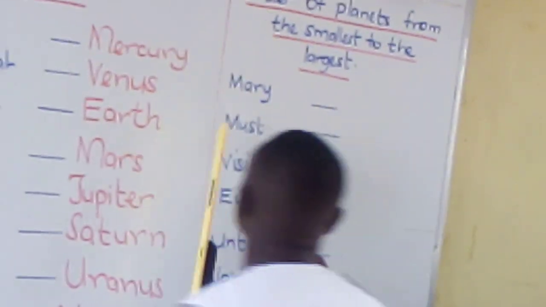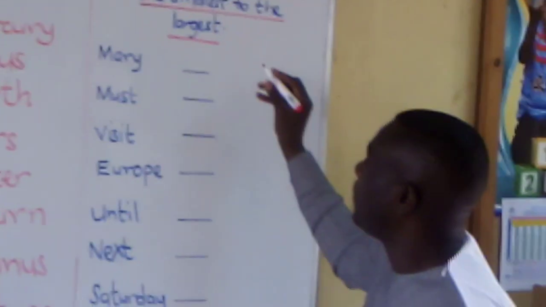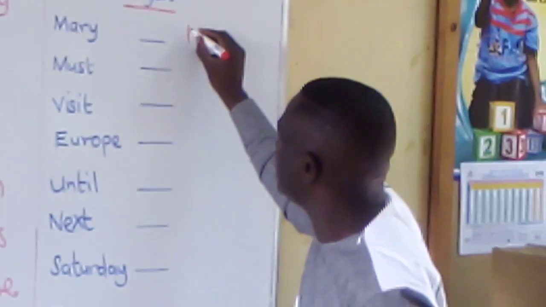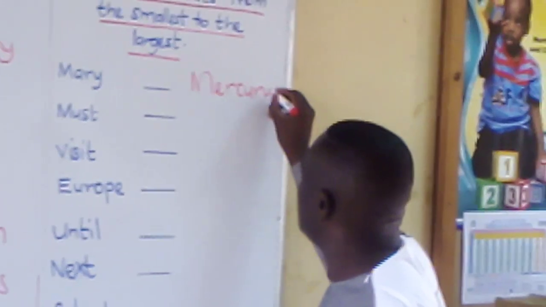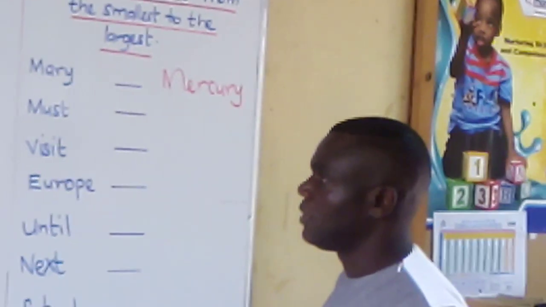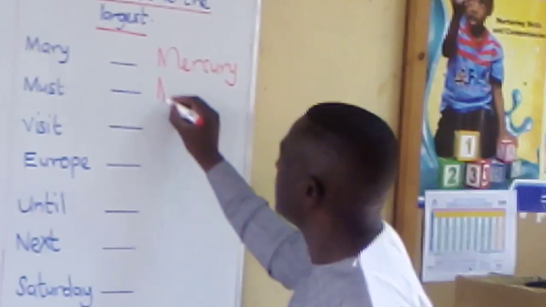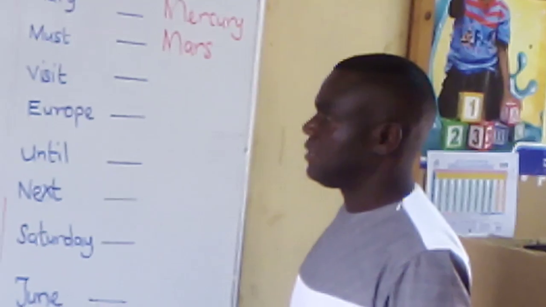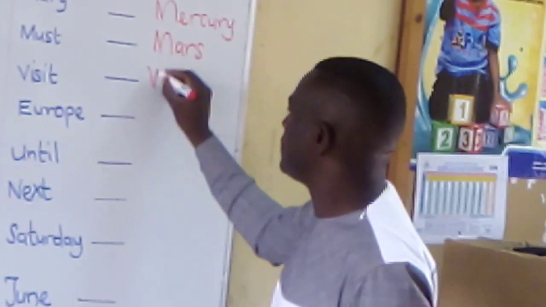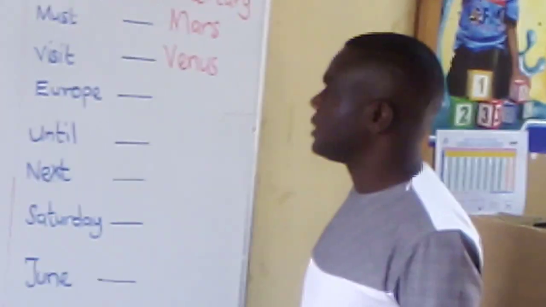So here, Mary stands for Mercury, the smallest. Must stands for Mars. Visit stands for Venus. Europe stands for Earth.